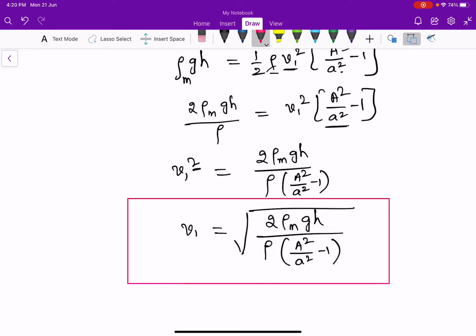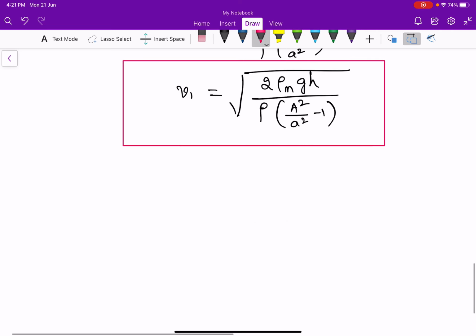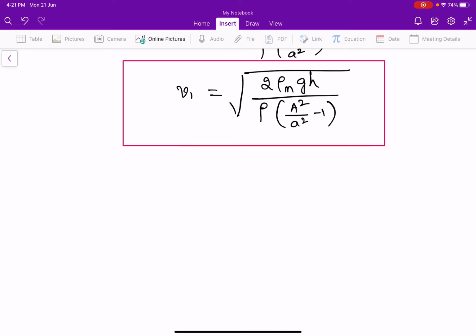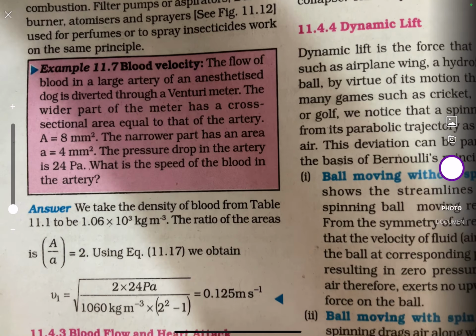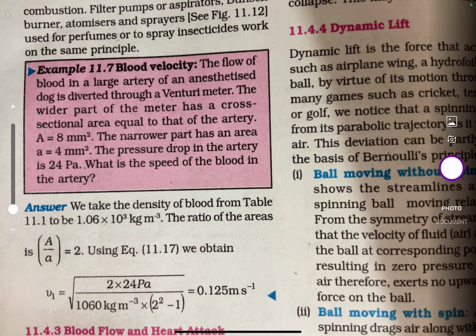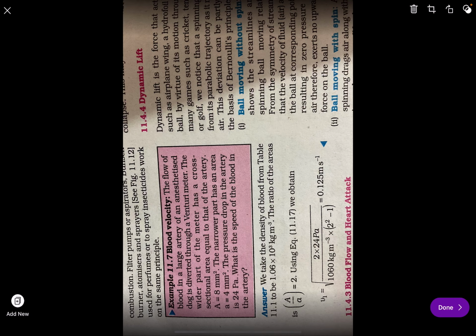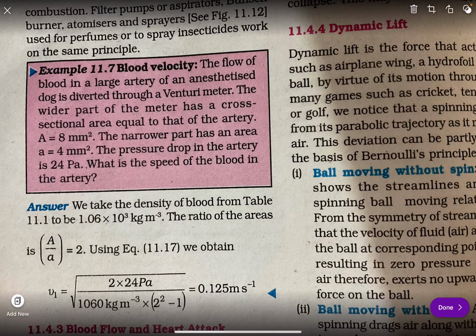Now we are going to discuss an example here. Example number 11.7.